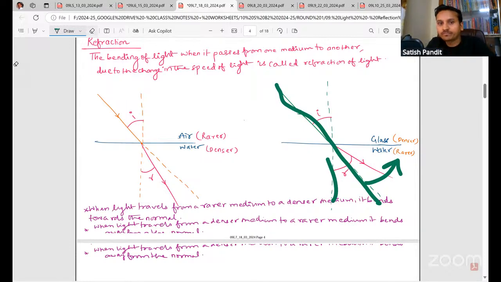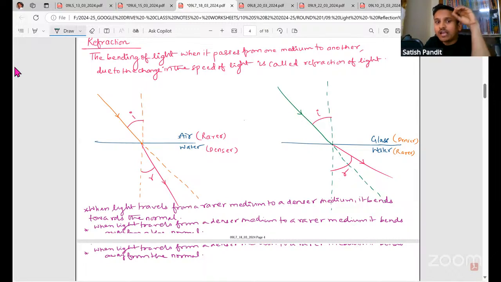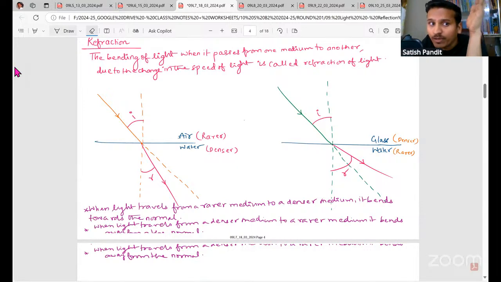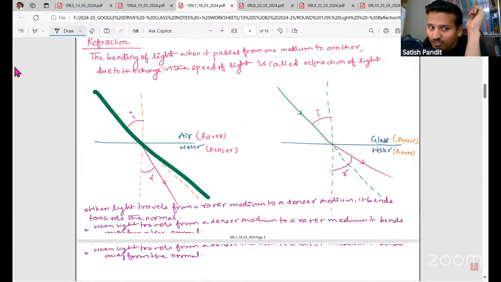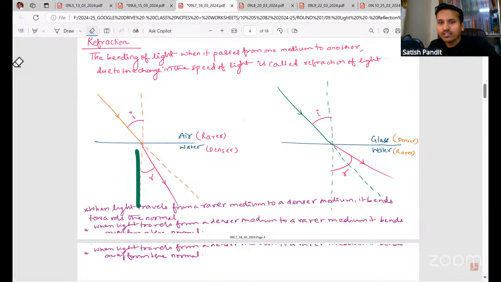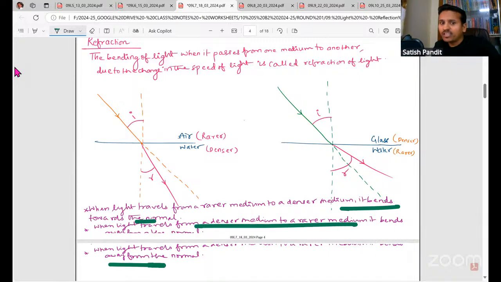Please remember, whether it is towards the normal or away from the normal, we are going to measure with respect to the original path. This was the original path. Towards the normal means it will be like this. Away from the normal means it will be like this. So please remember that. When light travels from a rarer medium to a denser medium, it bends towards the normal. And when light travels from a denser to a rarer medium, it is going to bend away from the normal.